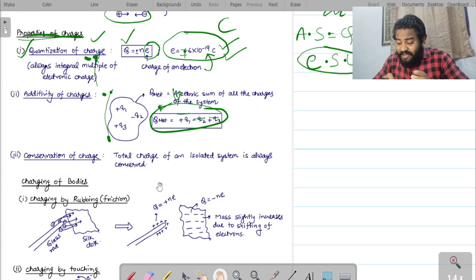At the same time, when a negative charge is formed, along with that the same amount of positive charge will also be formed in the pair. Okay? So when a negative charge is destroyed, along with the negative charge, positive charge will also be destroyed. That means they both combine, right?